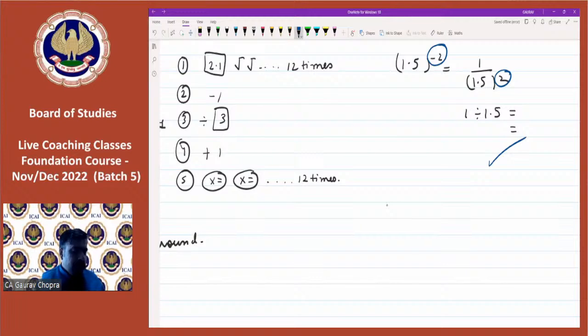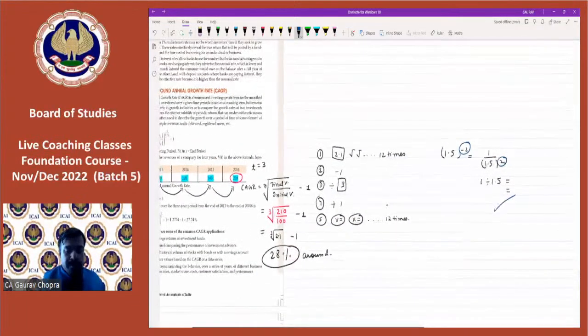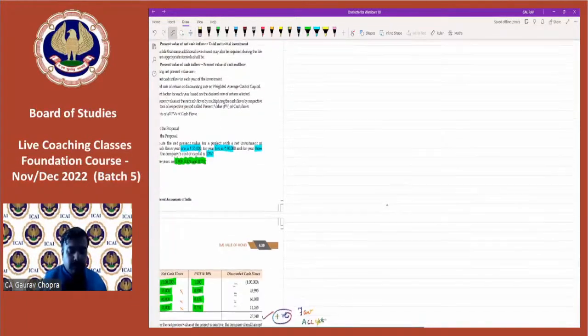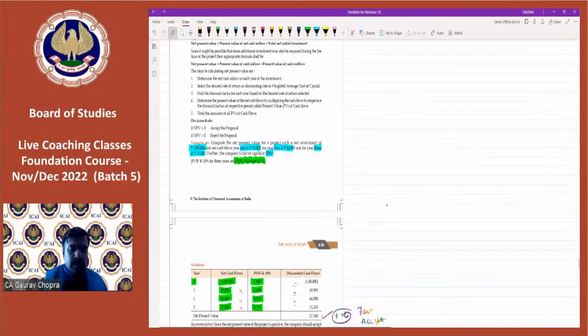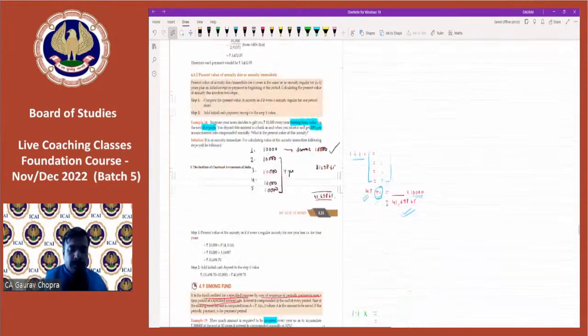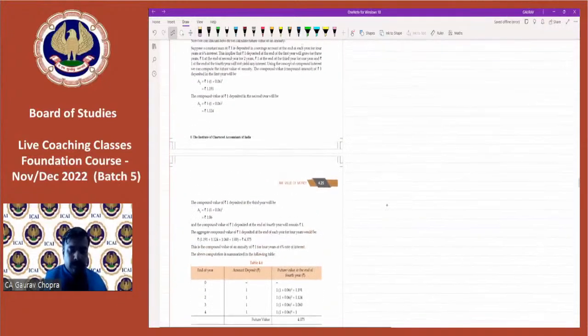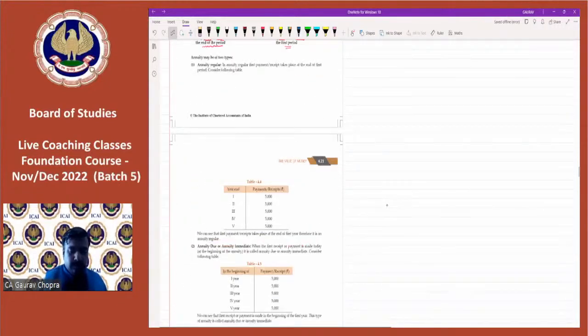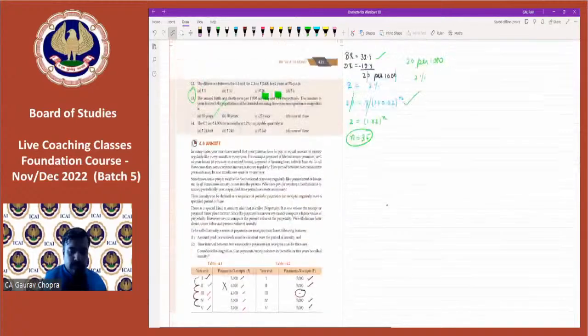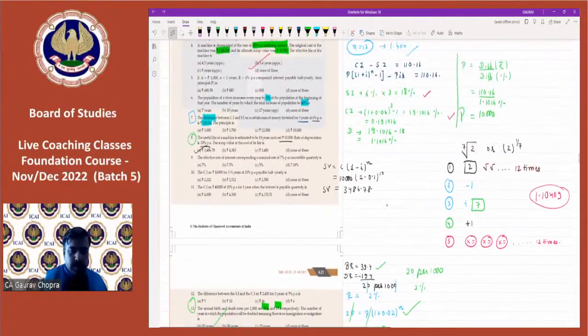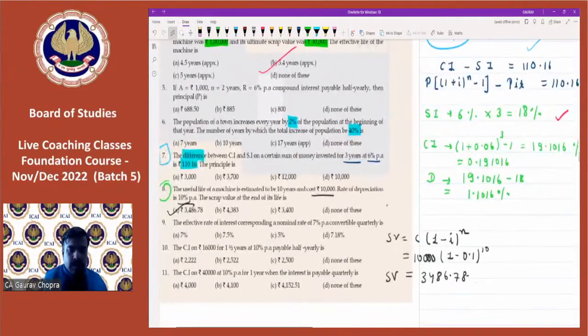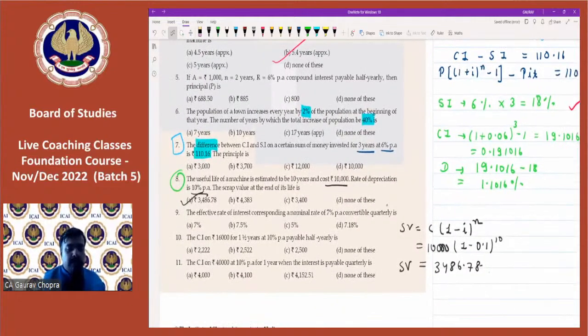Okay, Pranjal Jain is asking one doubt from the previous session, question number 5, page number 4.20. Okay, let me check the question. So question number 5, let me explain to you, Pranjal.